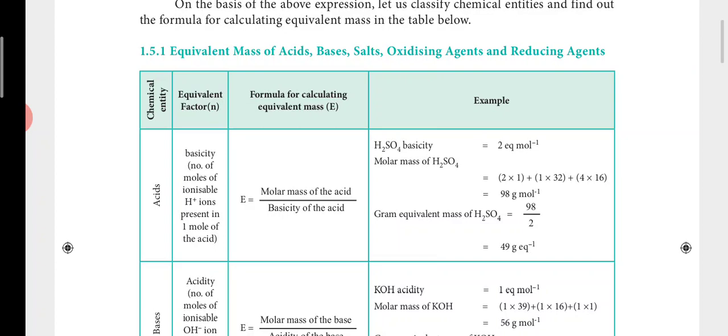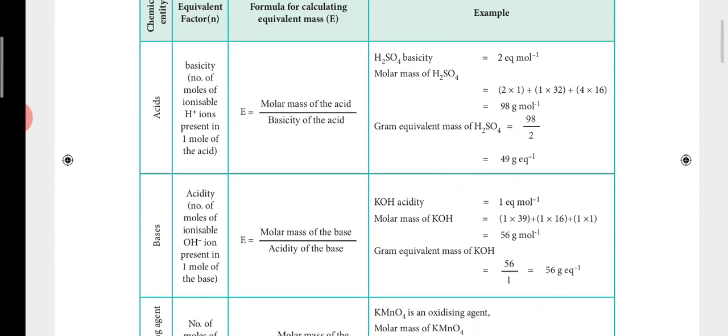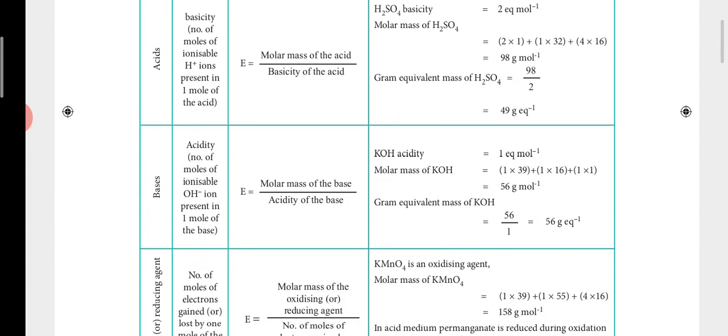Okay, now use the formula. Molar mass of the acid. So first calculate the molar mass of the acid. You know how to calculate. H2SO4 molar mass is 98 gram per mole divided by basicity of the acid. For H2SO4 the basicity is 2. So 98 divided by 2 will be gram equivalent mass. Is it clear?